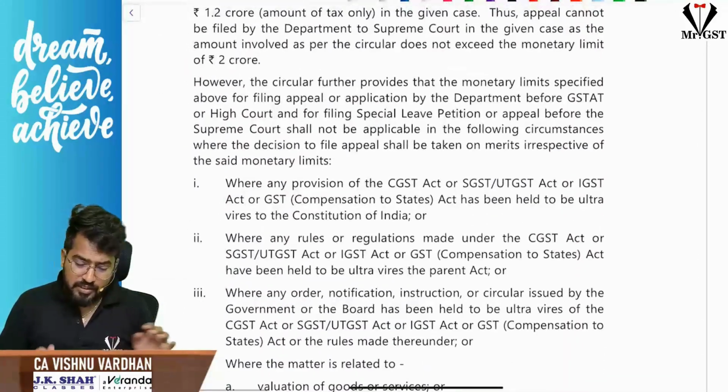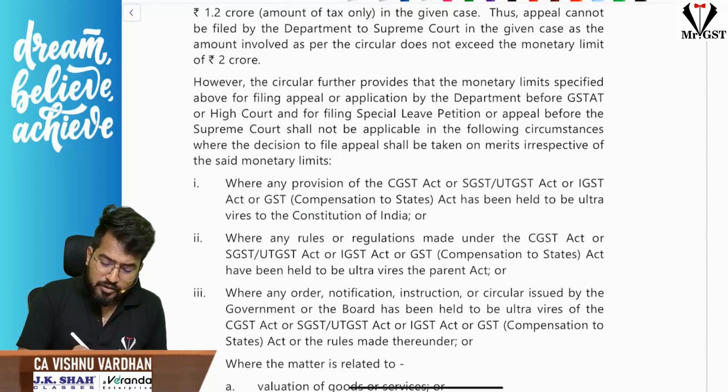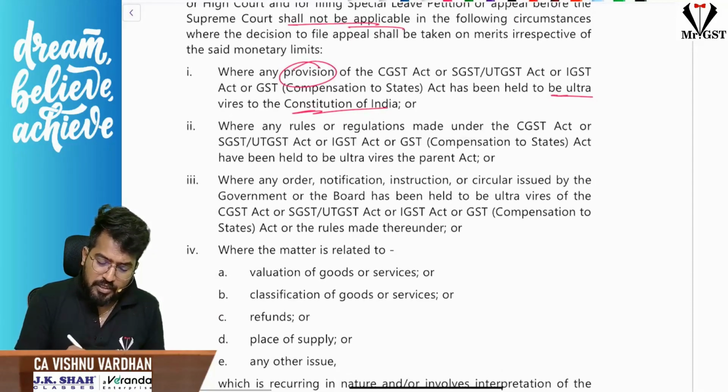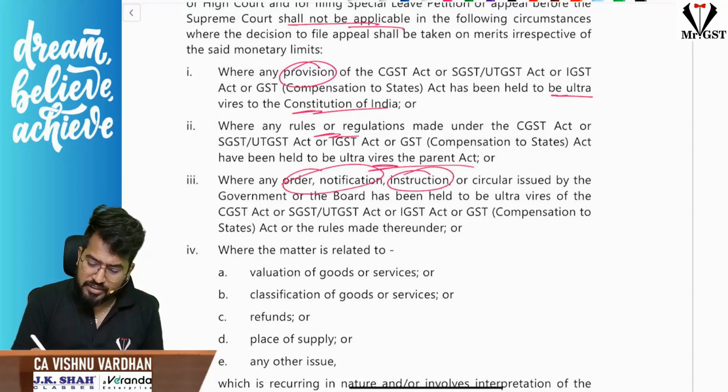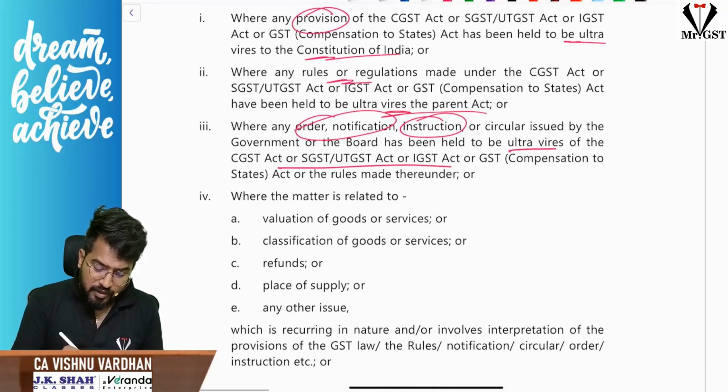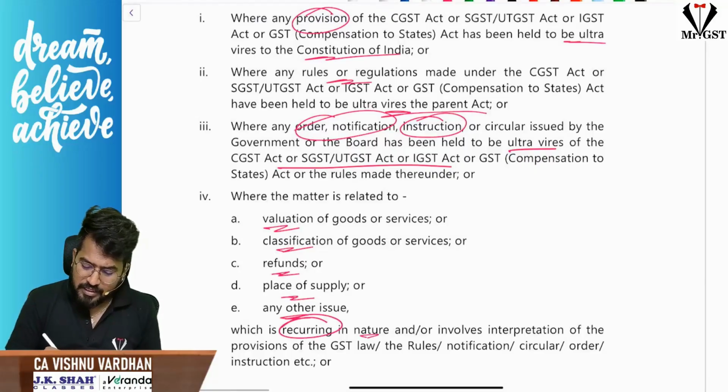As I told, sir, the monetary limits are not applicable in the following cases. Any provisions declared ultra vires the Constitution, any rules and regulations ultra vires the Parent Act, any order or notification or instruction which are ultra vires the Act again. Next, the valuation, classification, refunds, place of supply, any other issue which is recurring in nature, as I already told you.